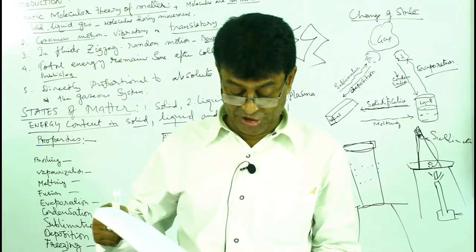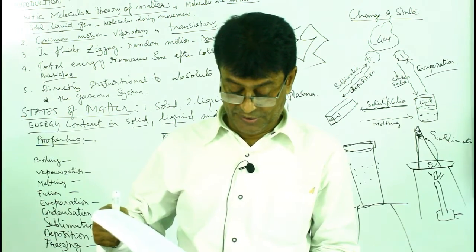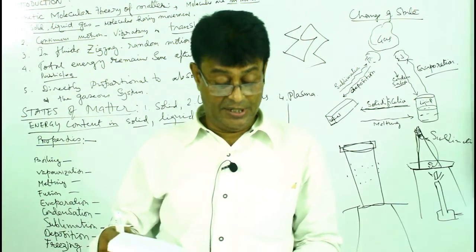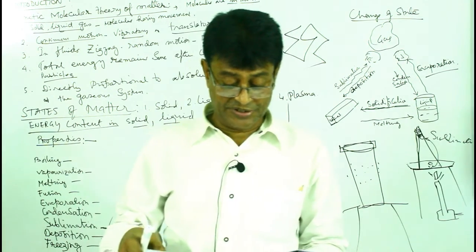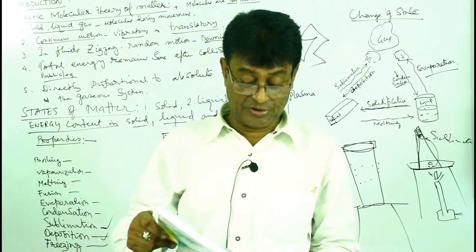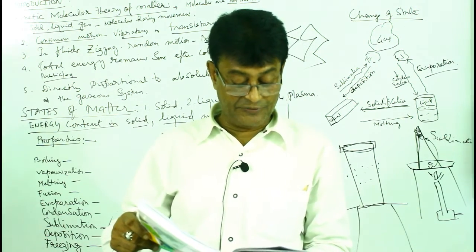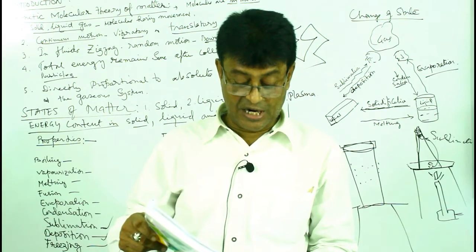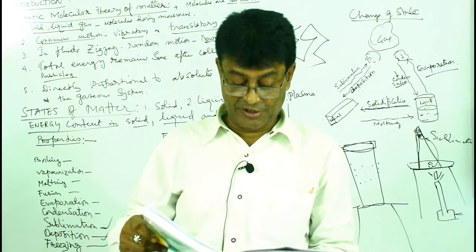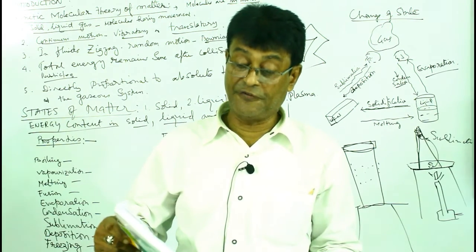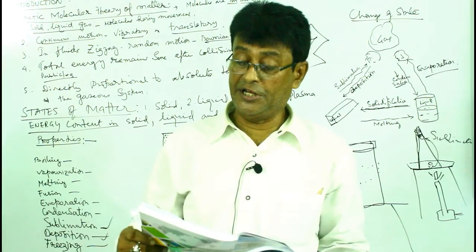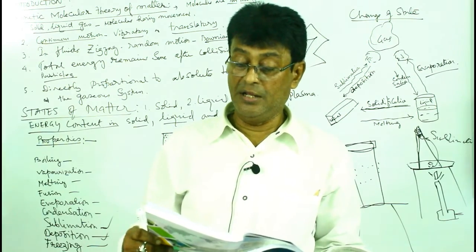Explain the change of matter from liquid state to solid state. Okay, the process by which a liquid changes into a solid is called freezing or solidification. The temperature at which the liquid freezes under 1 atmospheric pressure is the normal freezing point. Here, energy flows from the water to the air.